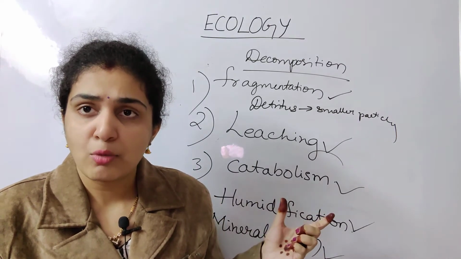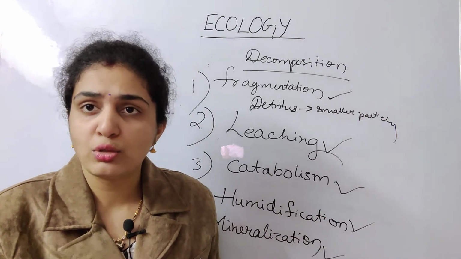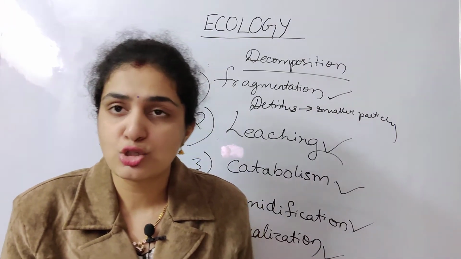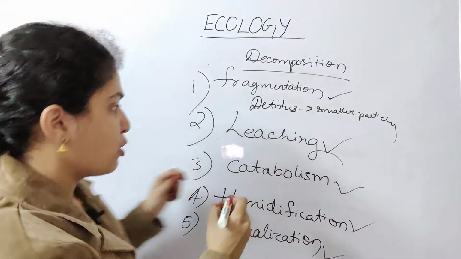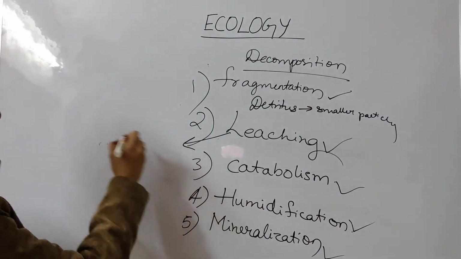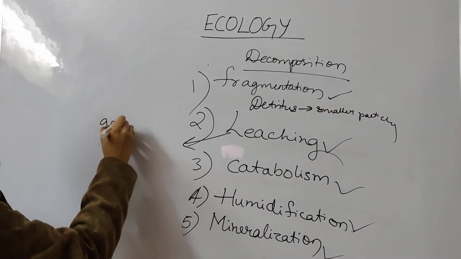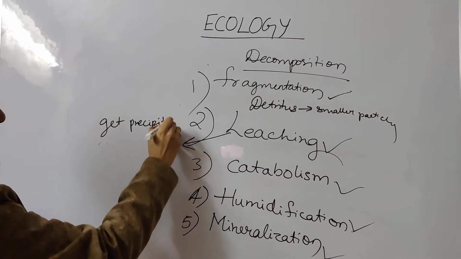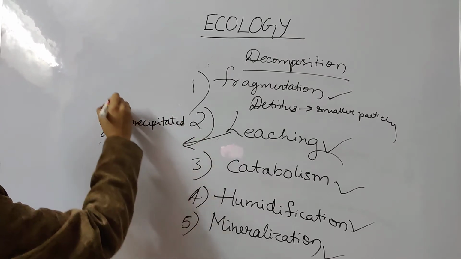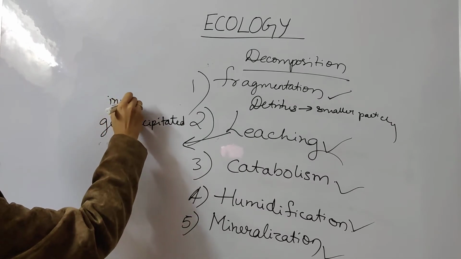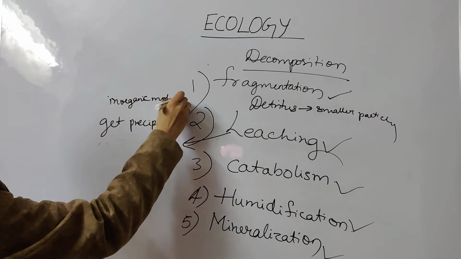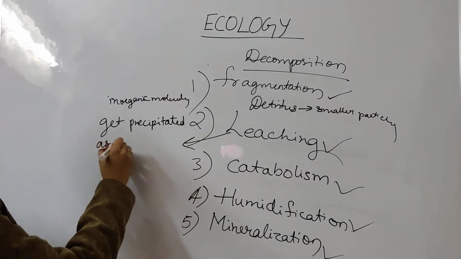These inorganic molecules will go into the soil and get precipitated as unavailable salts. So in the process of leaching, the inorganic molecules which are present get precipitated as unavailable salts.